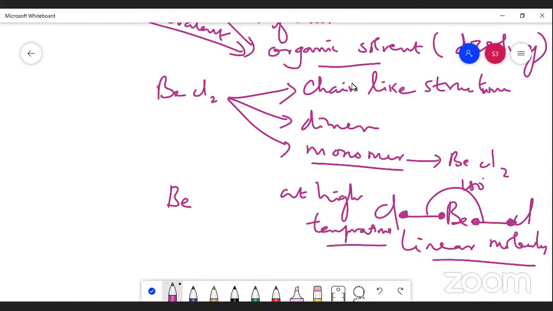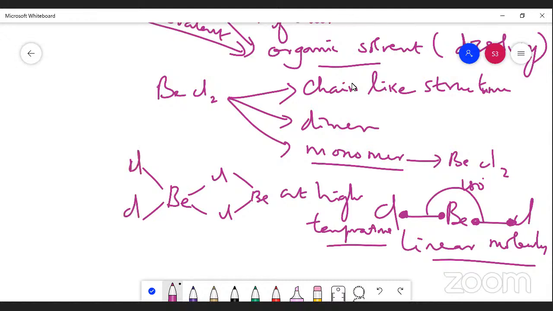But here beryllium is in the dimer state. You should understand the dimer form of beryllium chloride. It has beryllium and chlorine, then beryllium, and chlorine and chlorine bridging.